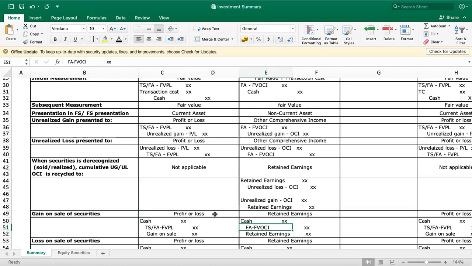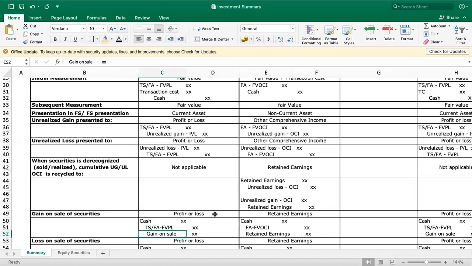That's why we credit FVOCI. Then the gain on sale, the difference between the selling price and the subsequent measurement, is accounted under retained earnings instead of using a gain on sale account. So basically, the gain on sale in FVOCI is accounted under retained earnings, while under FVPL, it's presented under profit or loss.